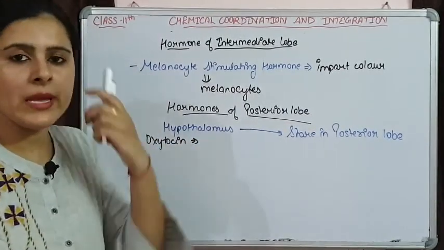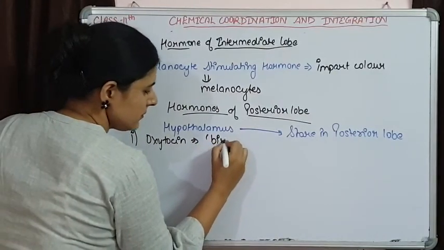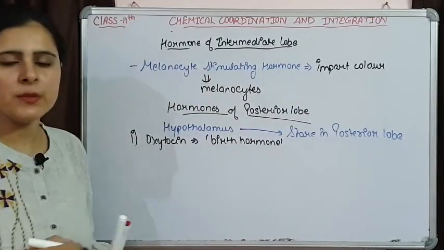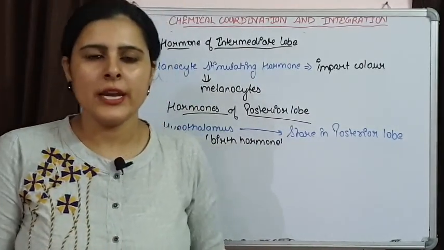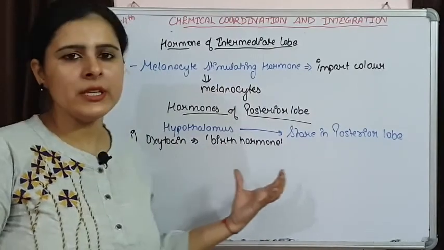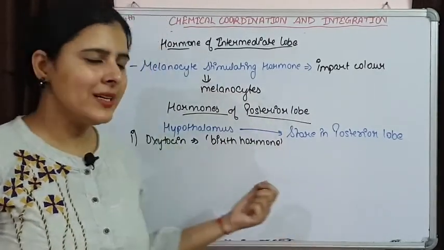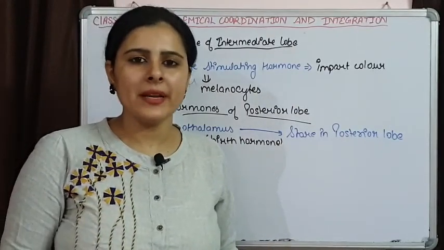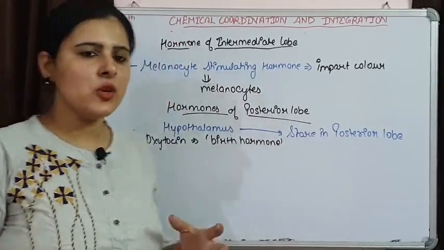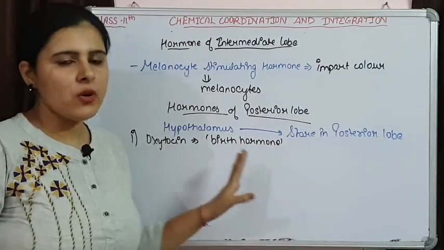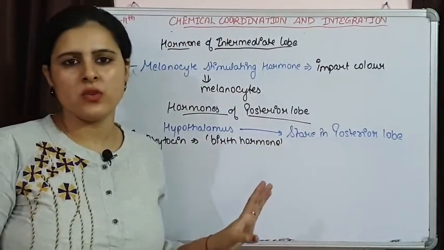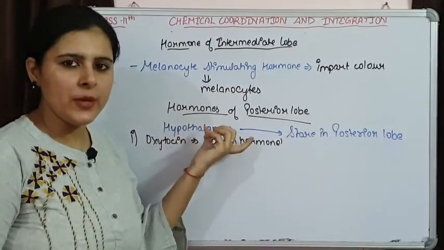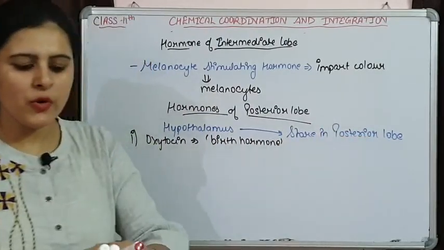that is also known as the birth hormone, because during the time of birth it is responsible for uterine contraction, and uterine contraction is helpful in the birth of an individual. So it is released at the time of the birth. It is also helping in the development of mammary glands and milk secretion. So only at this time period oxytocin will be released, otherwise oxytocin is not going to be present. So this is released by hypothalamus but present in the posterior lobe of pituitary.